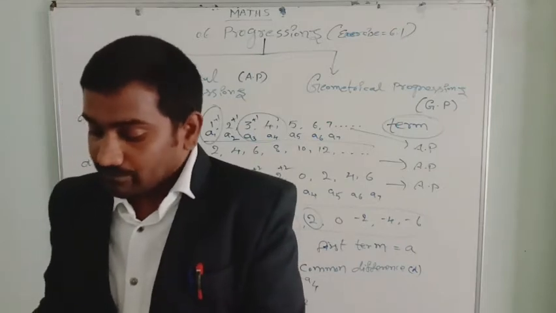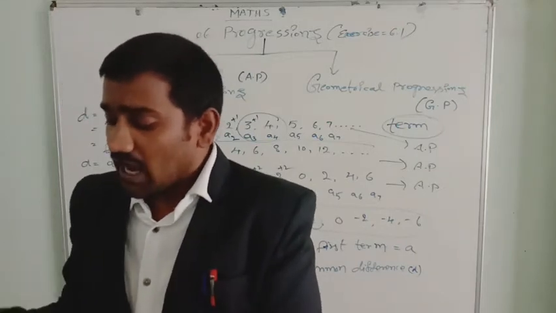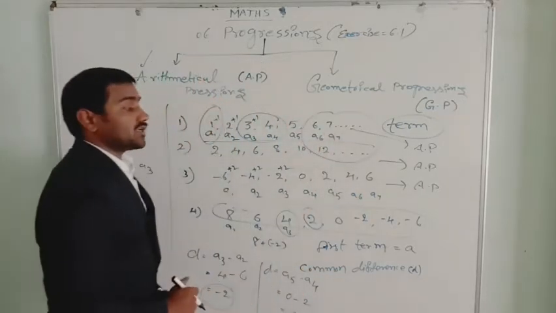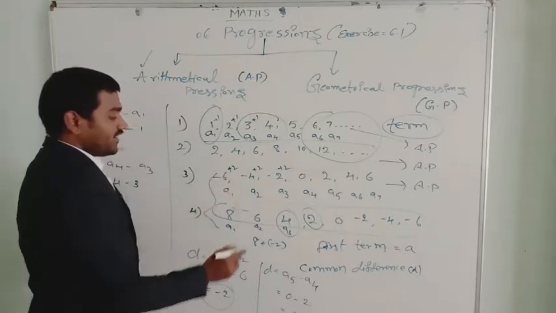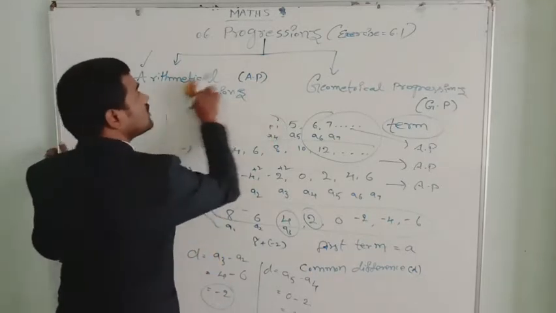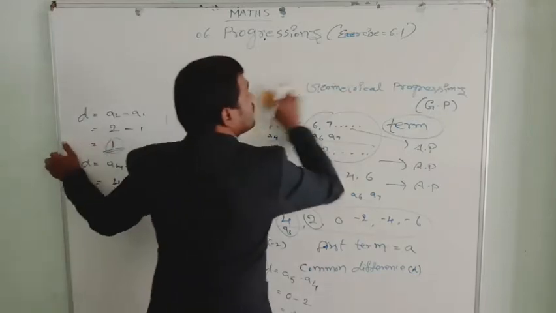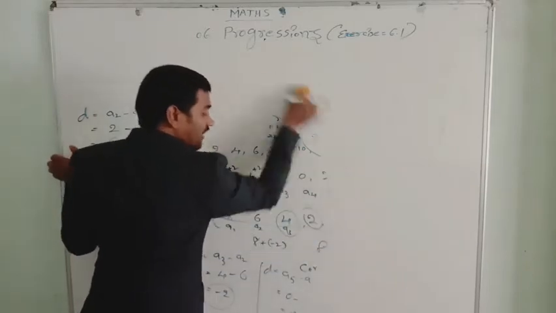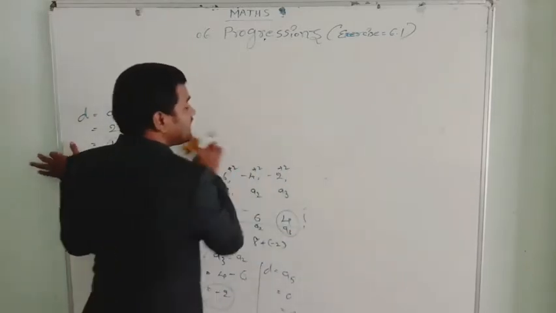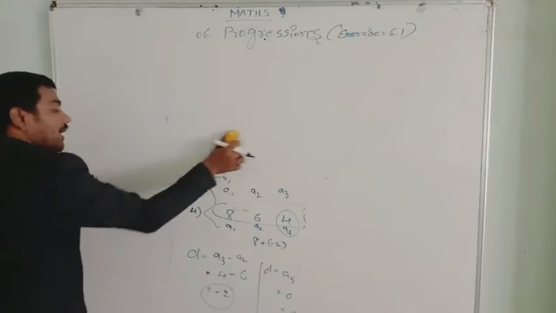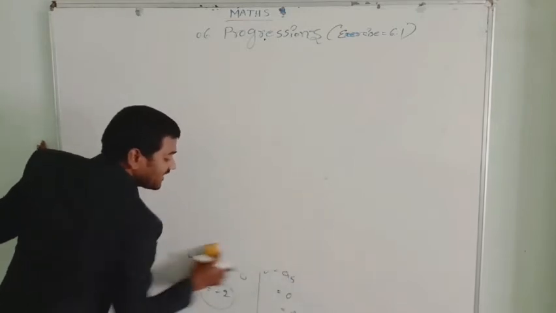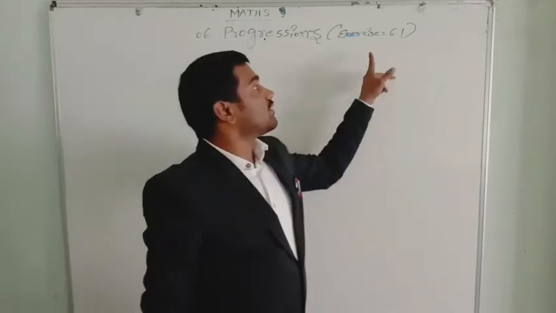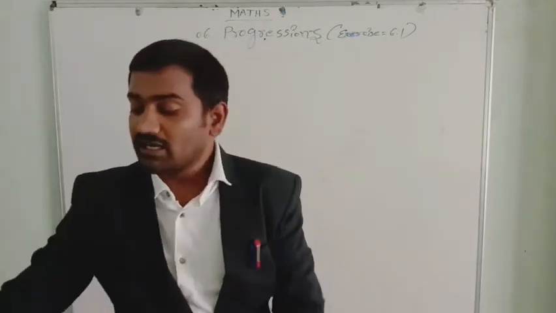There are finite arithmetical progressions and infinite arithmetical progressions also. So these two are the infinite arithmetical progressions. These two are finite arithmetical progressions. Finite in the sense that the number of terms is countable, then it is known as a finite arithmetical progression. If the number of terms of a progression is uncountable, it is known as an infinite arithmetical progression. About geometrical progression, I will explain in my next video. Here in this video, I will explain exercise number 6.1 completely.